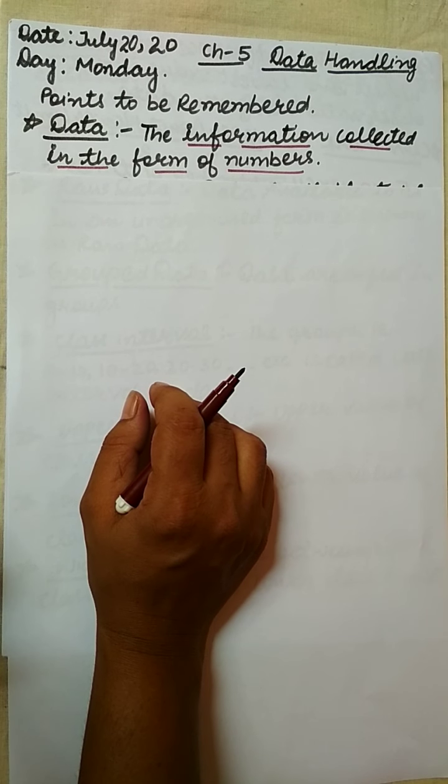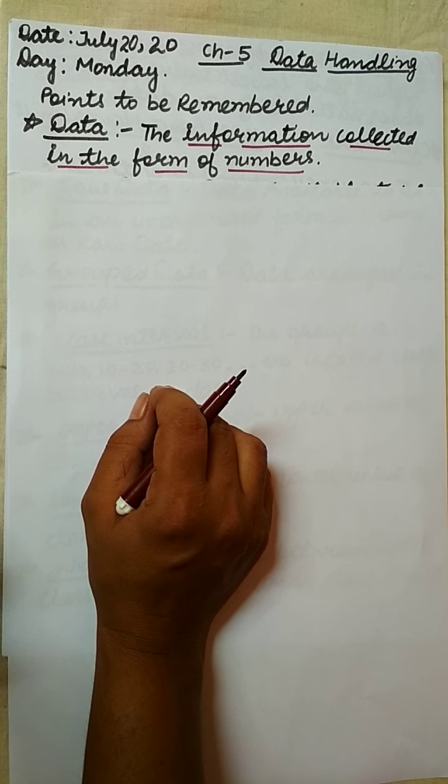This is actually the general information which we collect. Suppose I want to see the number of students present in the month of July. This is the information which is collected in the form of numbers. This is basically known as data.